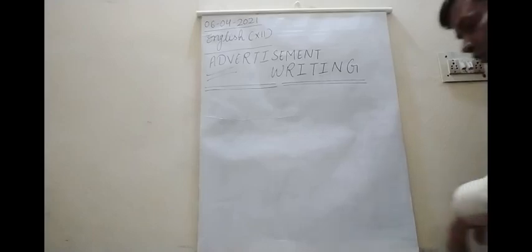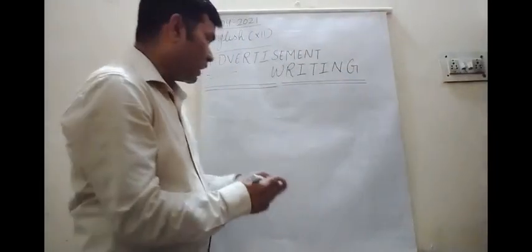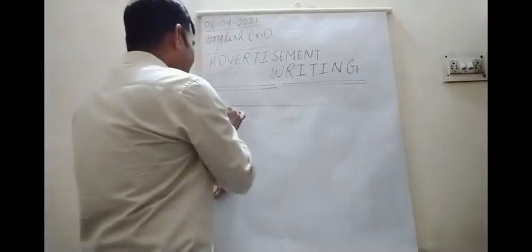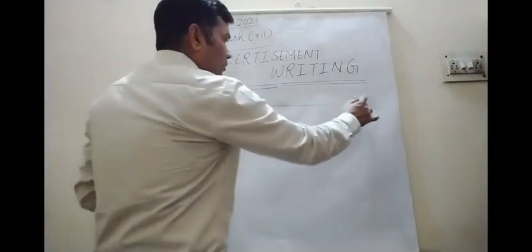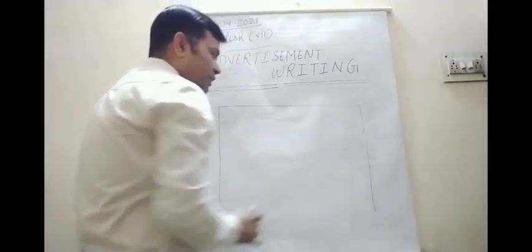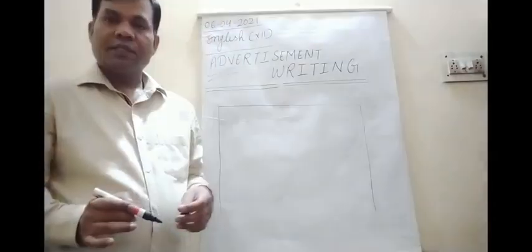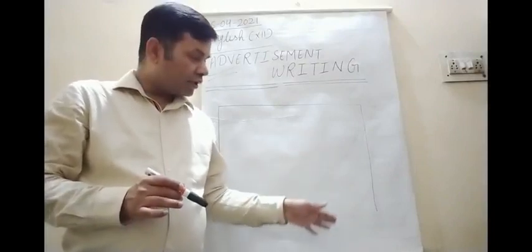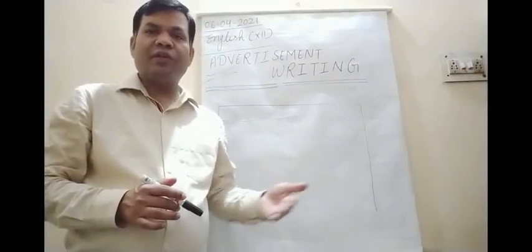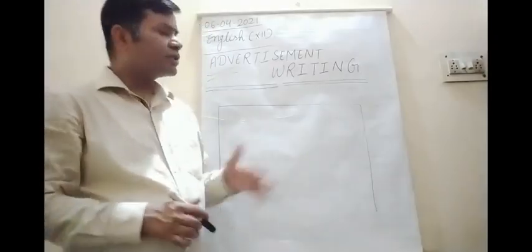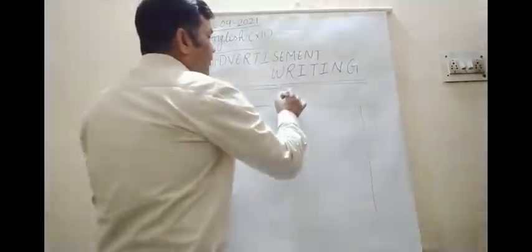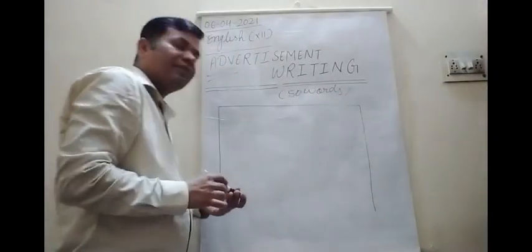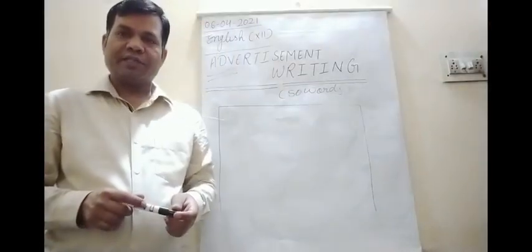So first of all we have to draw 3-sided lines. This is the 3-sided line. Don't draw the bottom line, otherwise your words may go beyond the box and it will look very ugly. And you must remember the word limit, which is 50 words. Advertisements are written under 50 words. Don't cross the word limit.